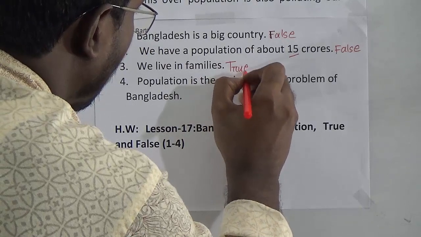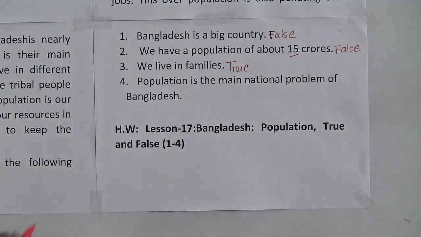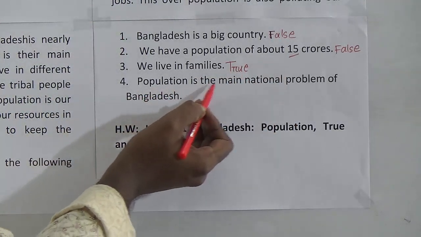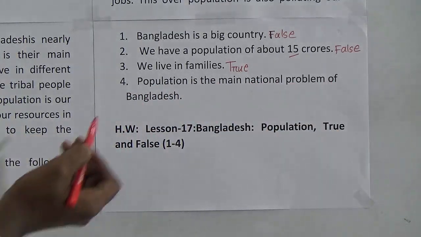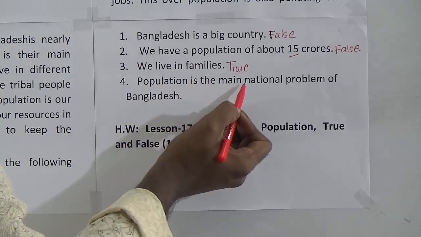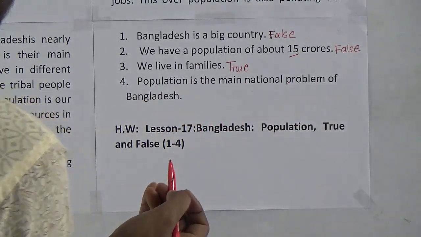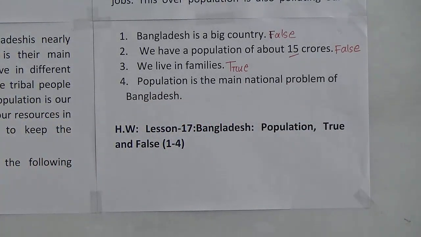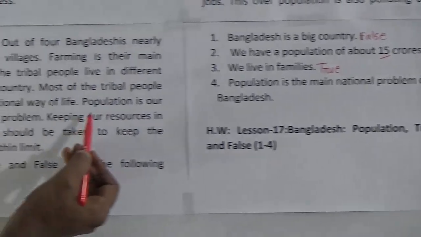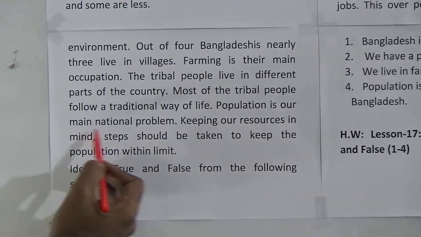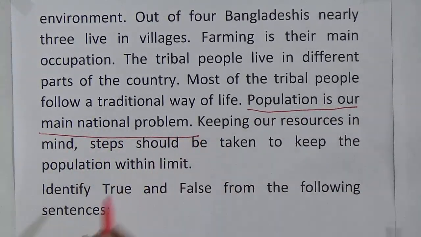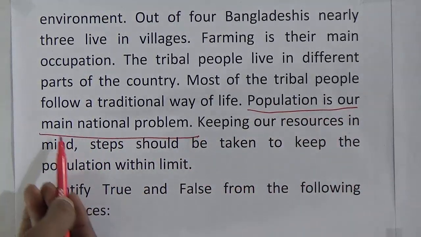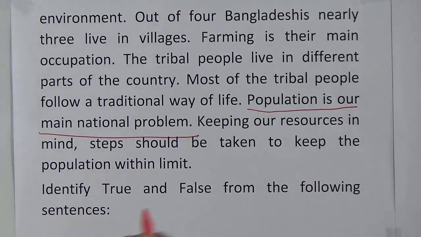True. Number 4, population is the main national problem of Bangladesh. Let's go to the passage. So look here, population is our main national problem. The statement is true.